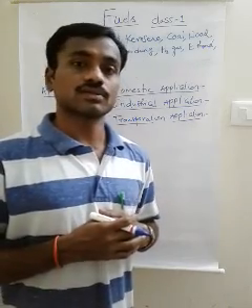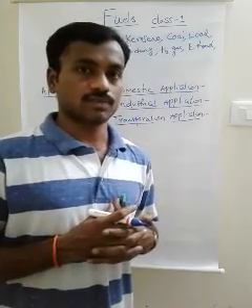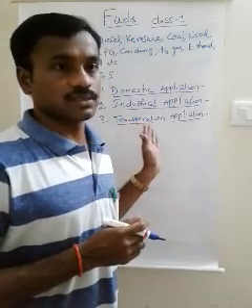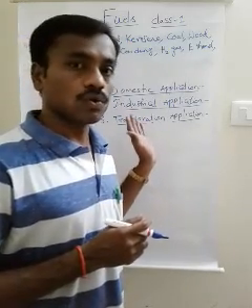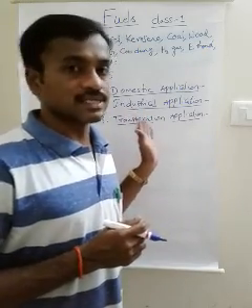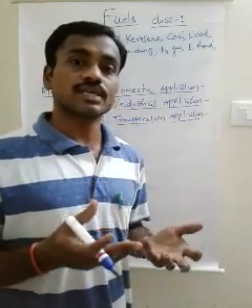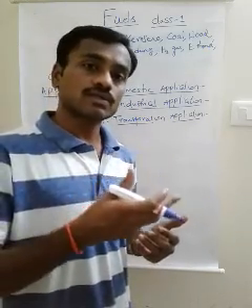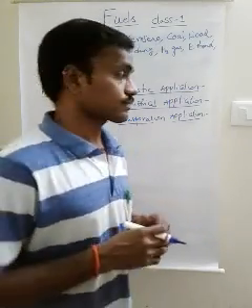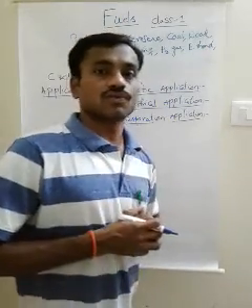And in older days, coal was used to run ships and trains. So in transportation also, these are used as fuels: coal, kerosene, petrol, diesel. Another example is LPG. Nowadays LPG is used as fuel to run vehicles.